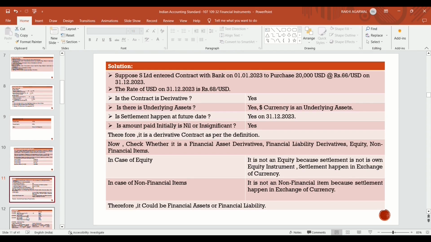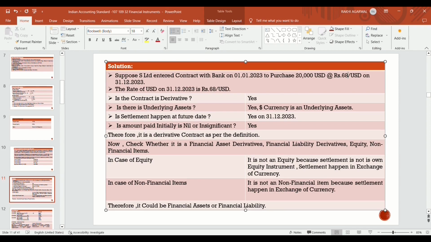Suppose S Limited enters a contract with a bank on 1st January 2023 to purchase 20,000 USD at 68 on 31st December. It's a forward contract because they entered into a contract today in order to purchase that currency in the future. The price is decided today at rupees 68 per USD, and the number of USDs, that is how much currency they will purchase, is also decided.